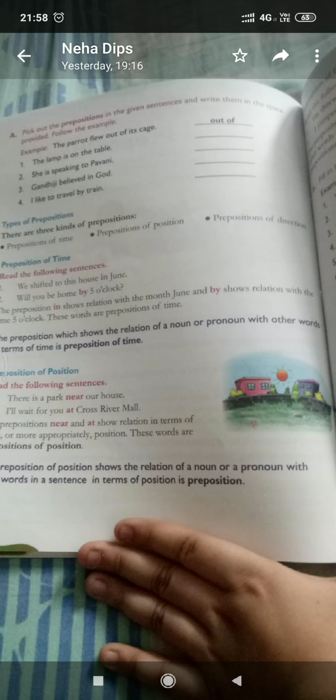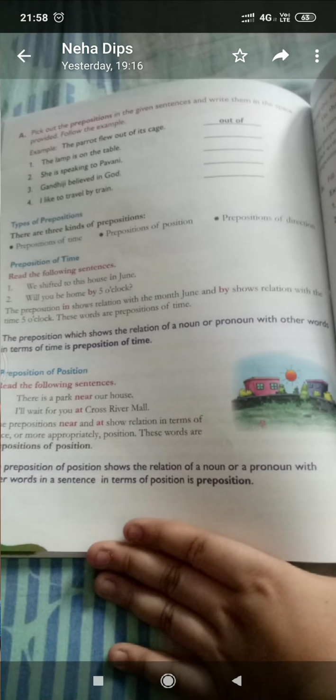First is preposition of time. What is the preposition of time? The preposition which shows the relation of a noun or pronoun with the other parts of the sentence in terms of time, that is known as preposition of time. For example, we shifted to this house in June.